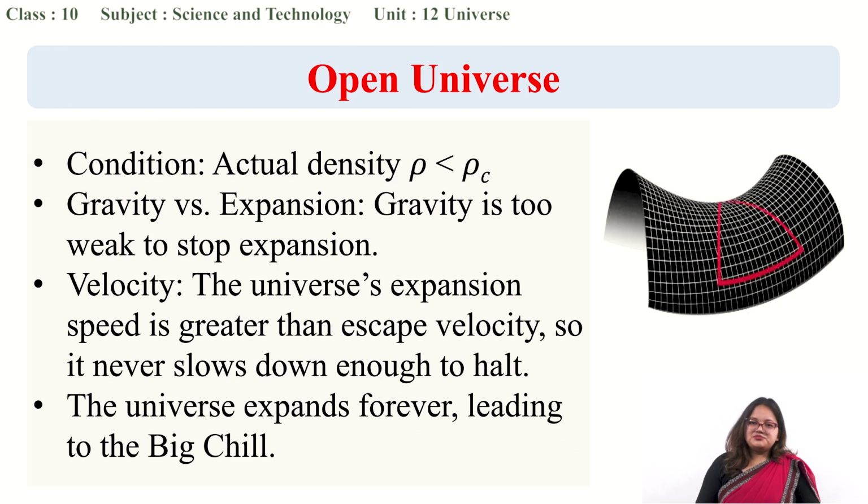Slowly, when the universe keeps on expanding, the temperature of the universe will decrease, and it will become very chill. That is why we also term this open universe the big chill. And in case of the open universe, you can see a saddle shaped universe, which is predicted to happen after an infinite amount of time. So this is our second guess, when the average density is lesser than the critical density.